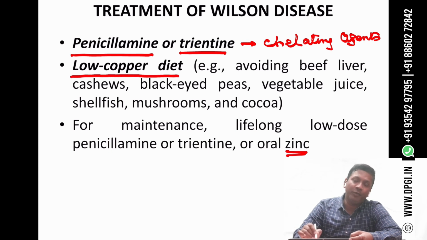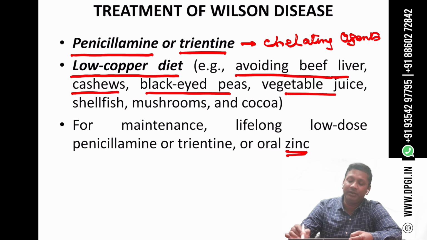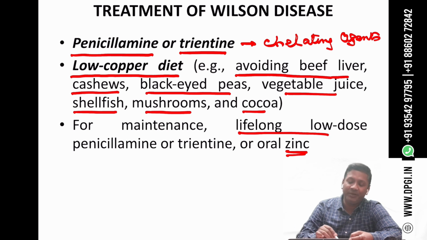How can we reduce the copper in the diet? By avoiding beef liver, cashew, black eyed peas, vegetable juice, shellfish, mushrooms, and cocoa. For the maintenance of this treatment, we have to take lifelong low dose penicillamine or trientine or oral zinc acetate.